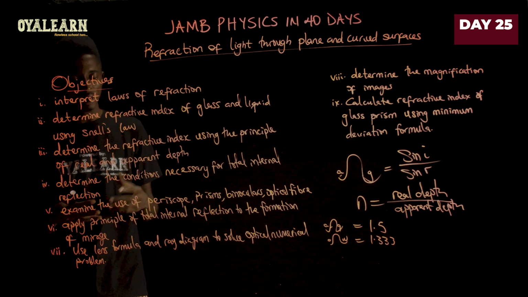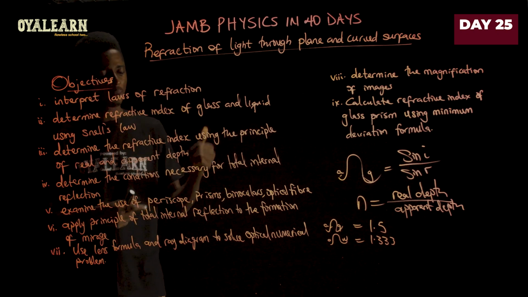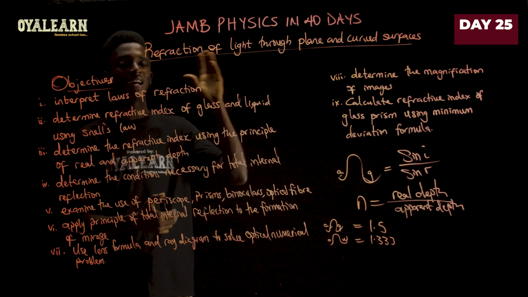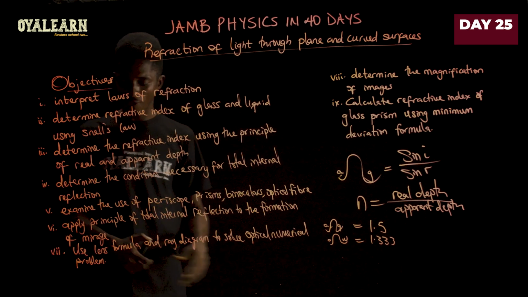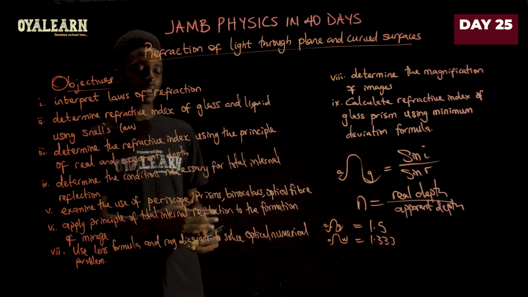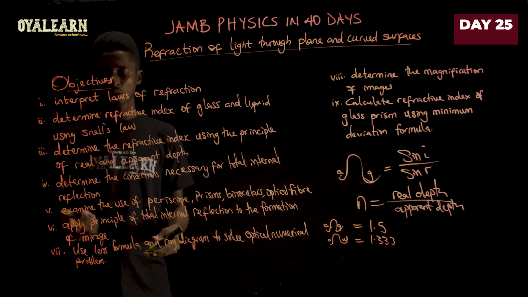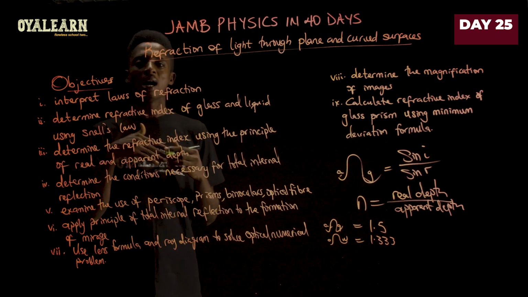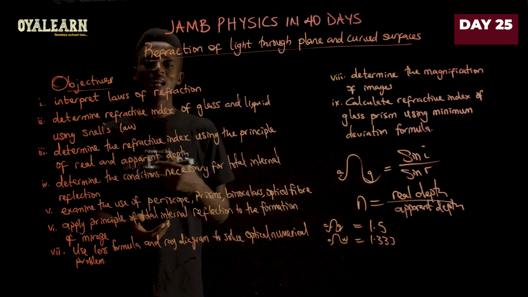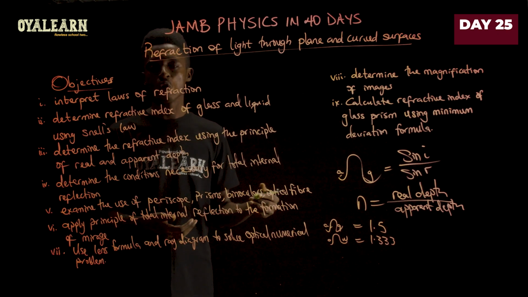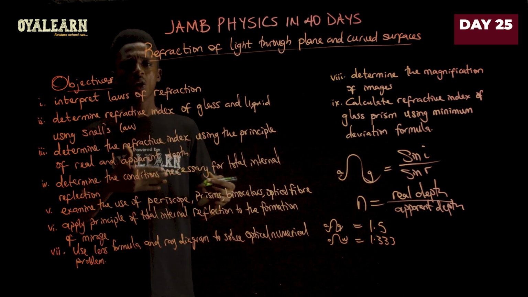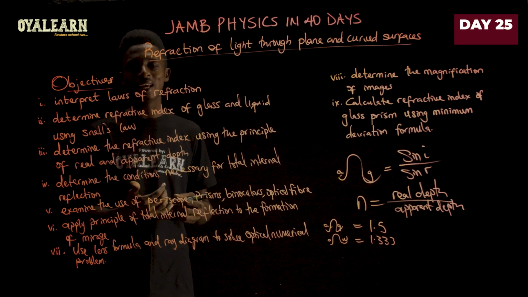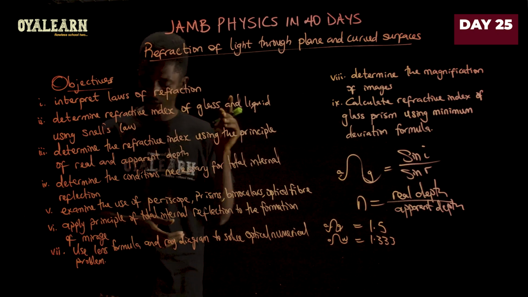Now, another thing is that you should be able to examine the use of instruments such as the periscope, the prism, binoculars, and optical fibers, as they are used for refraction of light through plane and curved surfaces. And then you should be able to apply the principle of total internal reflection to the formation of mirage, which is what I've just mentioned earlier, that when light travels from a more dense to a less dense medium and it travels at an angle that is greater than critical angle, total internal reflection is going to occur, and it can lead to the formation of mirage, whereby you see something that looks like a body of water ahead of you, and then it is not really there. It is due to total internal reflection.